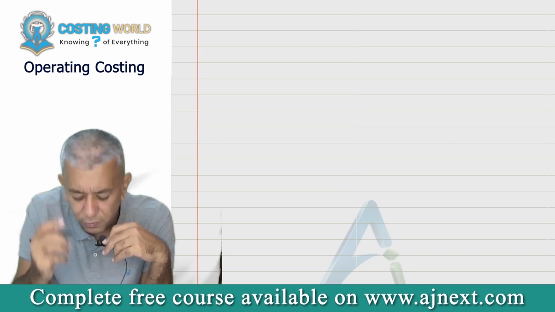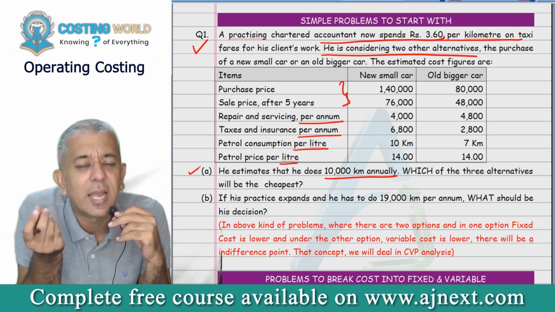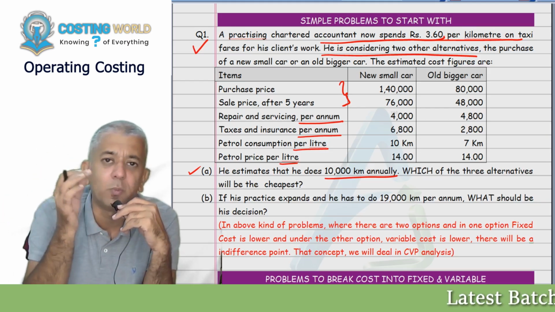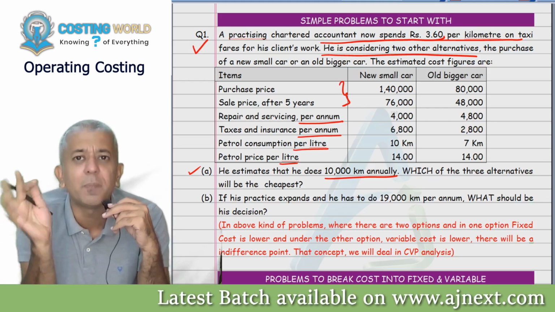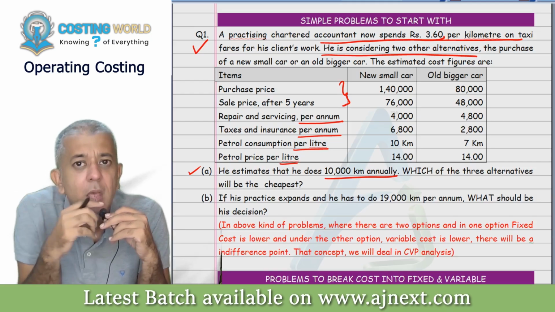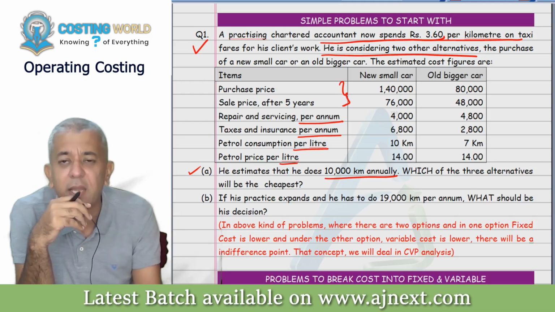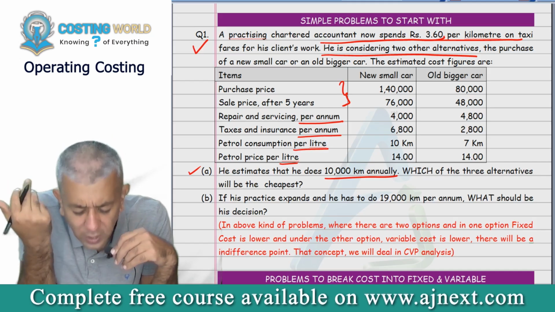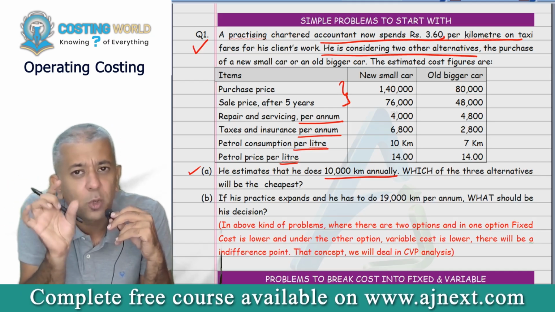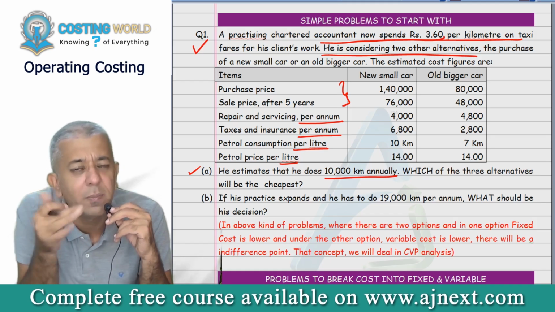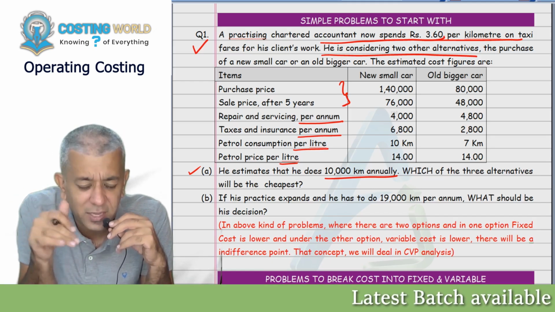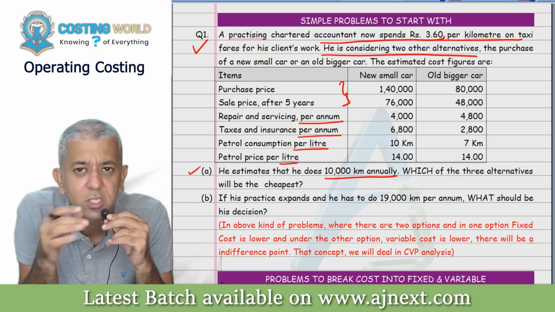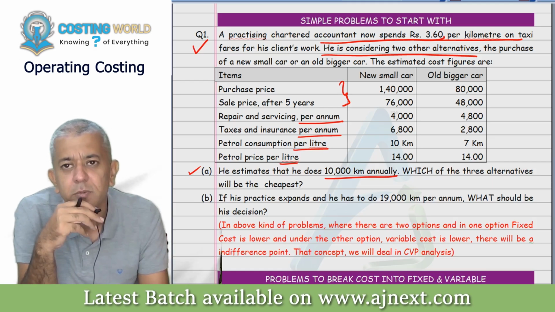There is no ground rule for it. Some people think I'll make it for 1 month. Some people think I'll make it for 1 year. Whatever period you want, you can make it, but decide on a certain period, then tell me. Usually I think in this manner: whatever costs are given to you more commonly, make the statement for that. Example, in this particular question, most of the costs are given to you for what period?